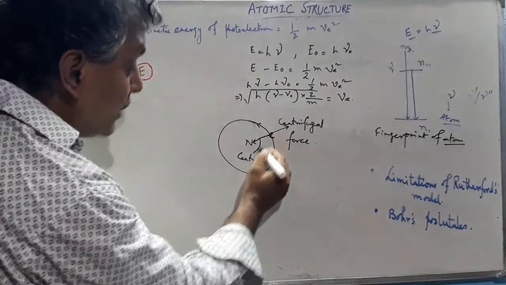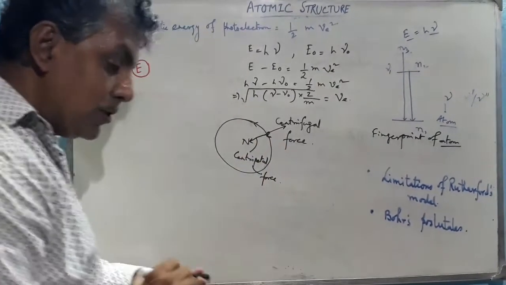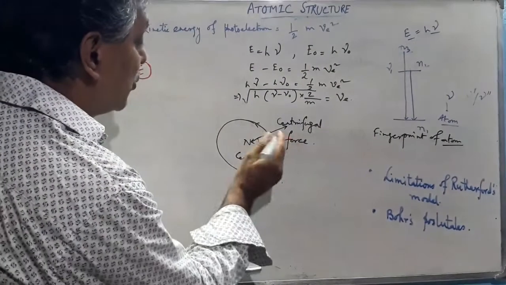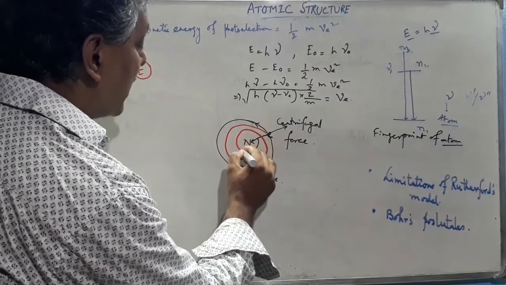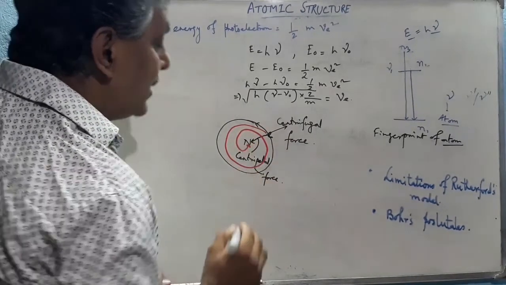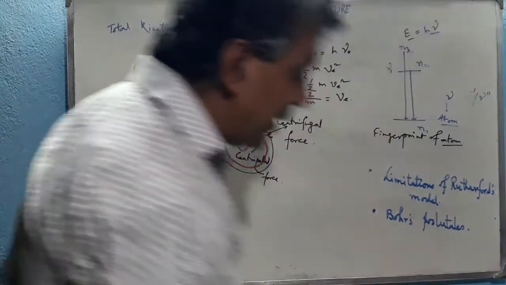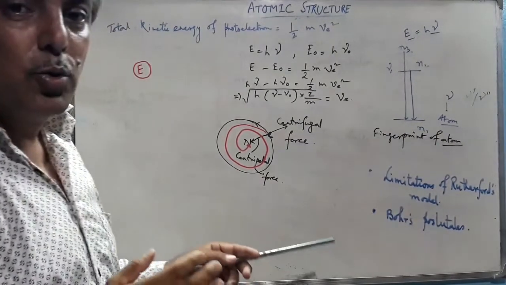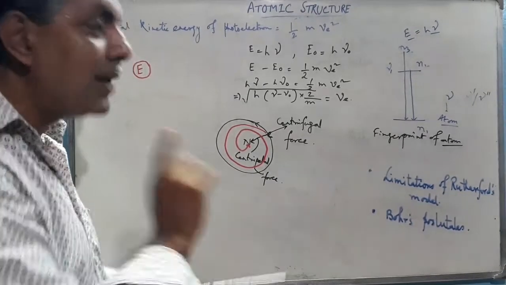Therefore, due to the constant centripetal force, it shows a spiral pathway around the nucleus, and after a certain time period it comes onto the nucleus, and hence no stable structure of the atom can be explained. So Rutherford's theory failed to explain the stability of the atom. This is the first limitation.